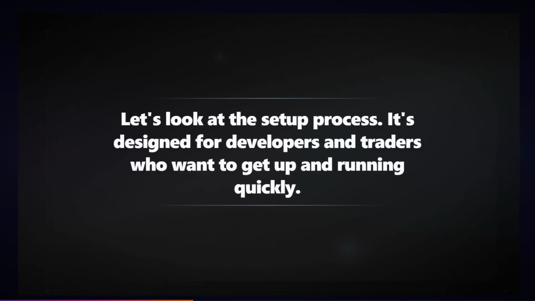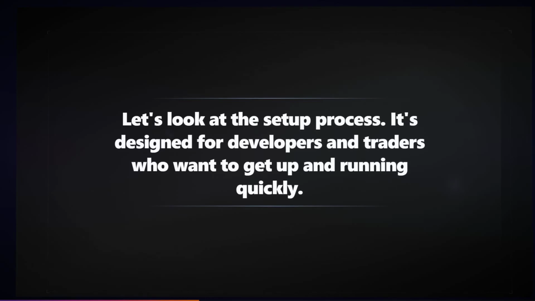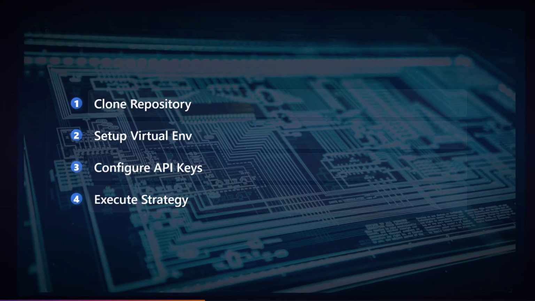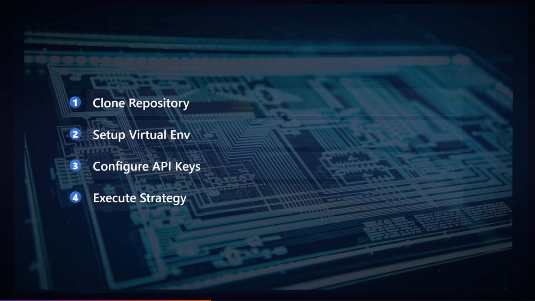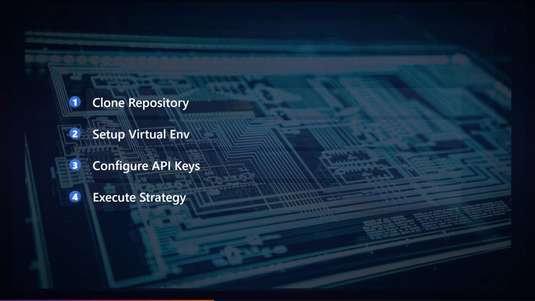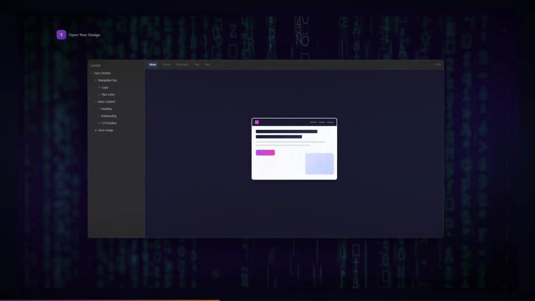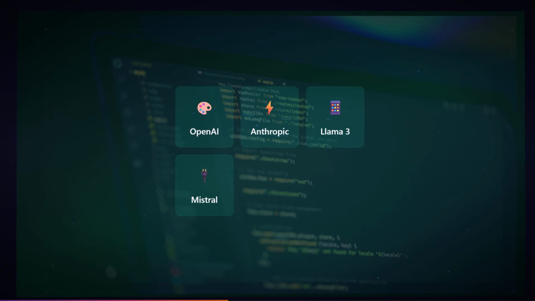Let's look at the setup process. It's designed for developers and traders who want to get up and running quickly. Setting up is simple. Install dependencies, configure your API keys for LLM access, and deploy the trading logic locally. The codebase is modular, allowing you to swap out LLM providers or add new data sources with ease. We support OpenAI, Anthropic, and local models via Llama.